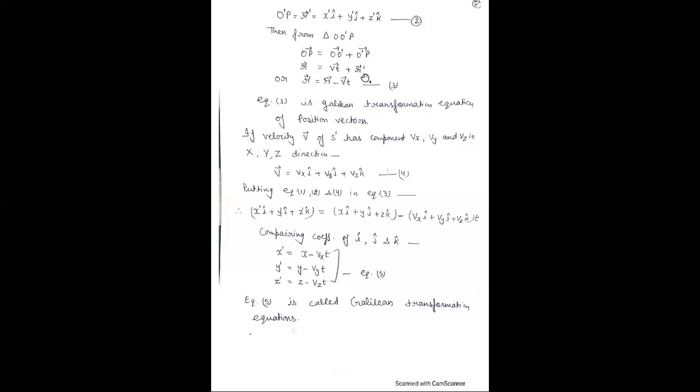So the value of R dash is equal to R minus Vt. This equation is known as the Galilean transformation equation for position vector, because it relates R dash in the second frame and position vector R in the first frame.